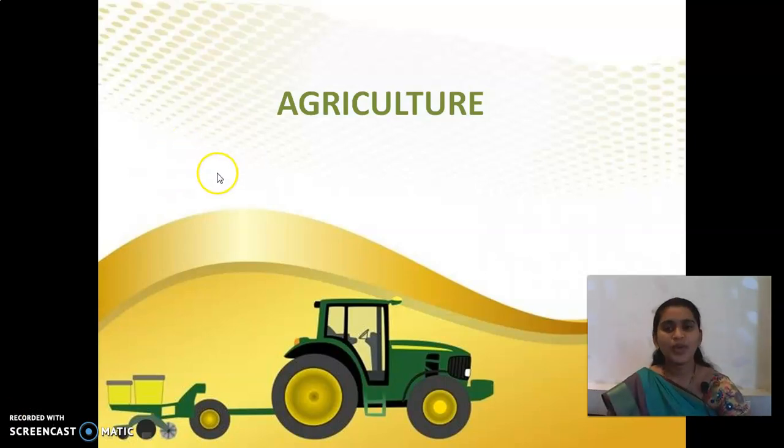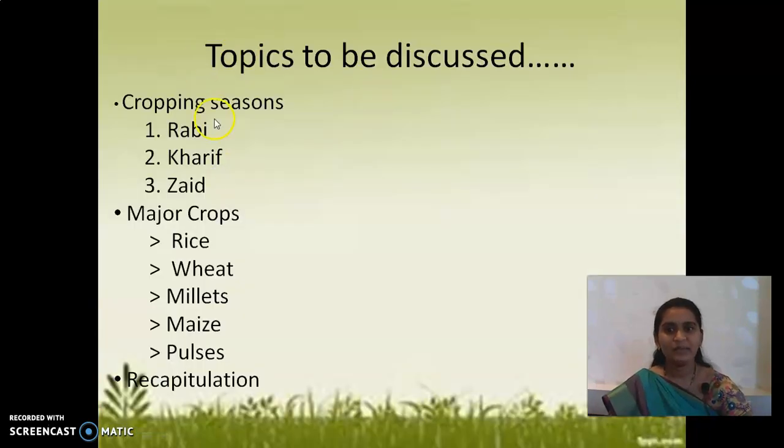Okay. Today's class is the continuation of the same chapter, that is agriculture. Today we'll be discussing the cropping seasons. In India, what are the cropping seasons we are using? We have divided them into three categories. We'll see those three categories, then the major crops, and then we'll go for recapitulation.